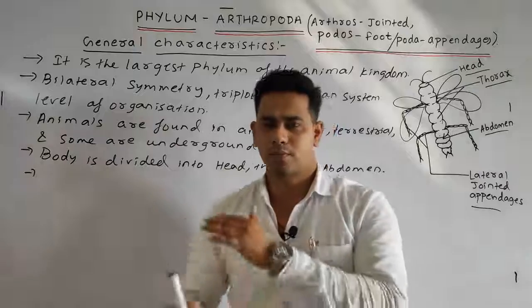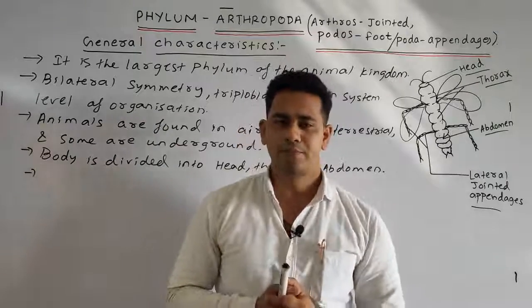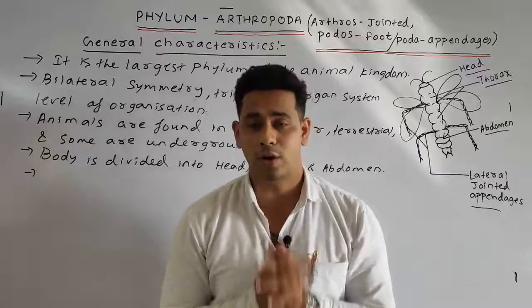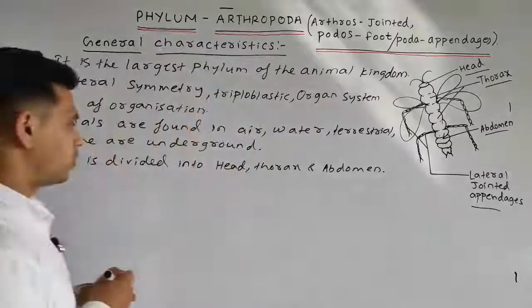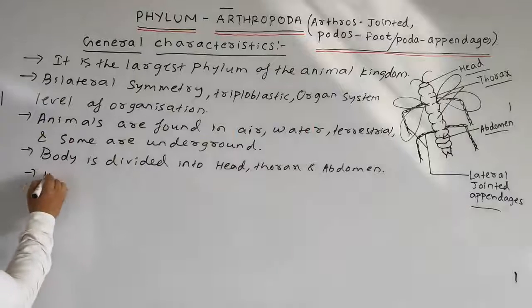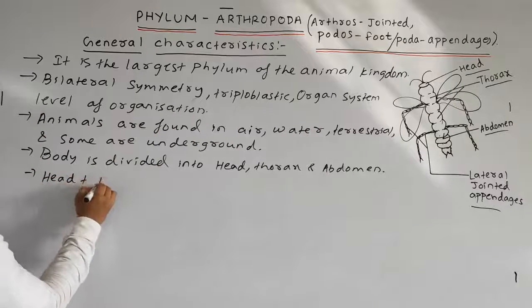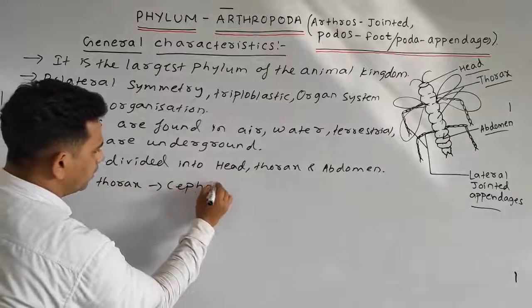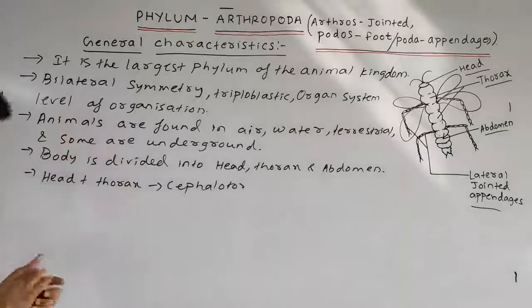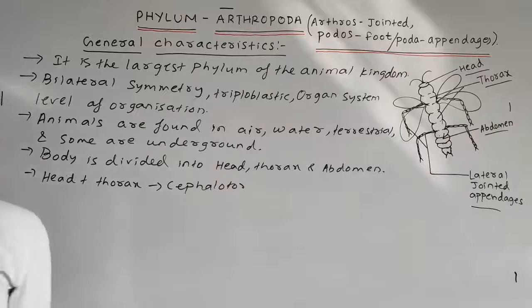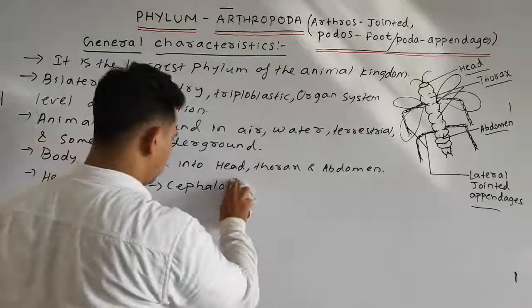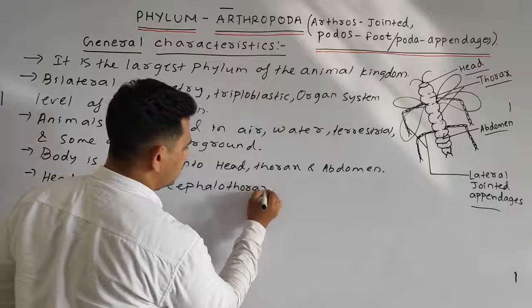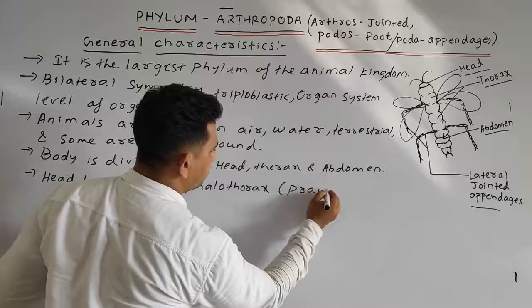But in some arthropoda, the head and thorax are fused to form the cephalothorax, as in the case of the prawn. So we can write: head plus thorax is equal to the cephalothorax, such as in the case of the prawn.